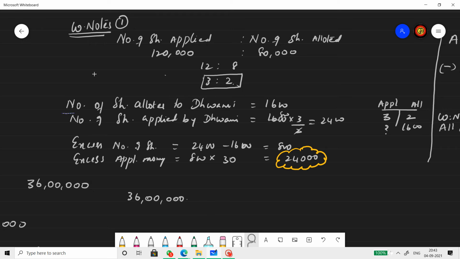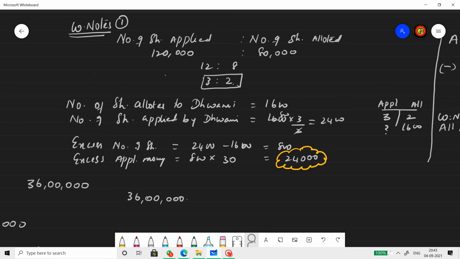As per the question, the number of shares allotted to Dhwani is 1,600. Now find out the number of shares applied by Dhwani, which is nothing but direct variation. Applied is 3, allotted is 2. So if allotted is 1,600, what is applied? 1,600 into 3 by 2, which works out to 2,400.